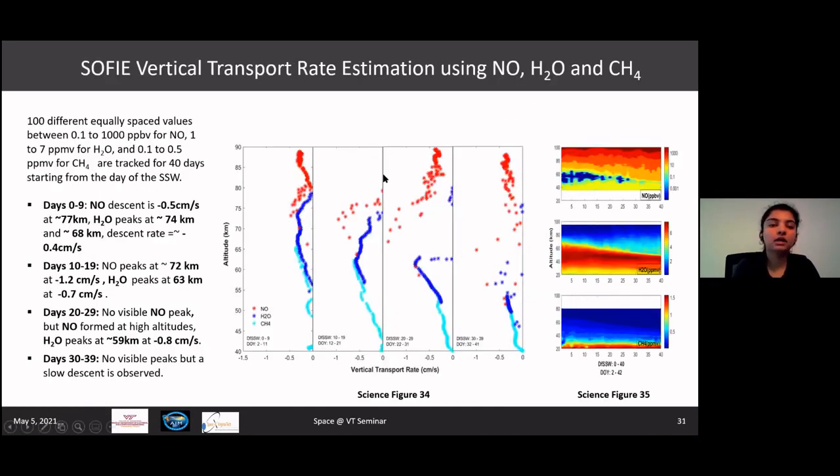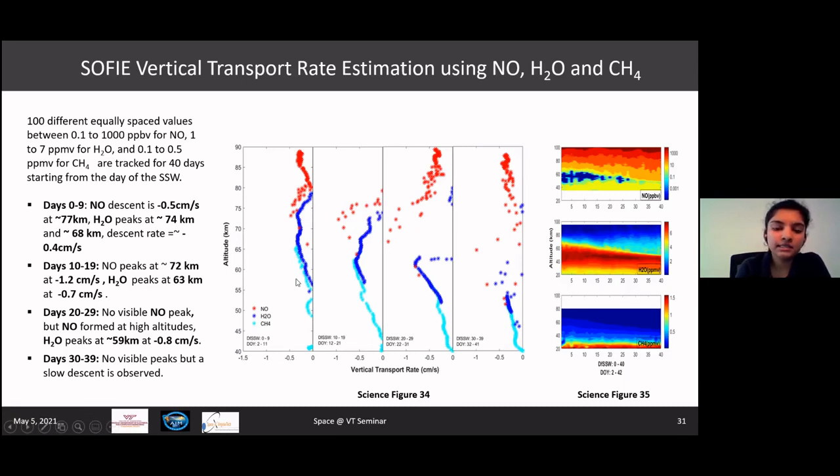Here I have plotted the vertical transport rate that I calculated using NO, water, and methane observations. So basically for this science figure 34, the method that I used was I took 10 different equally spaced values of these three trace species. For NO, the value was between 0.1 and 1000 ppbv. For water, it was between 1 to 7 ppmv. And for methane, it was between 0.1 and 0.5 ppmv. And I calculated it for 40 days, distributing them in 4 10-day bins.